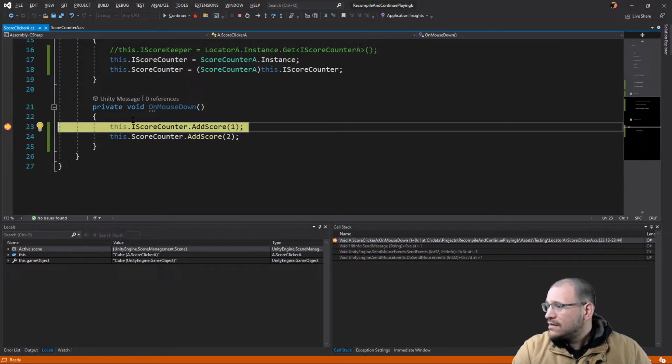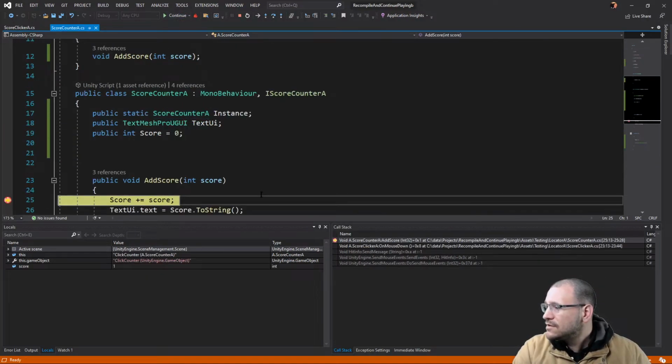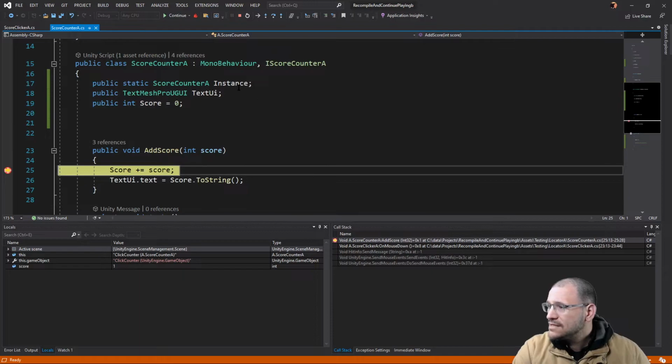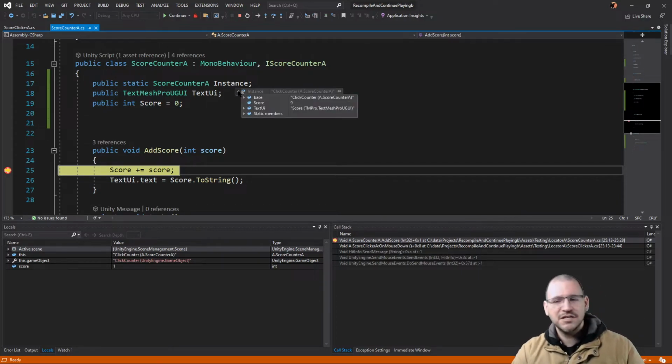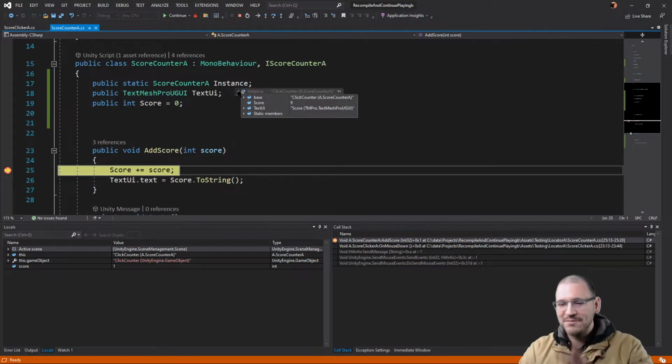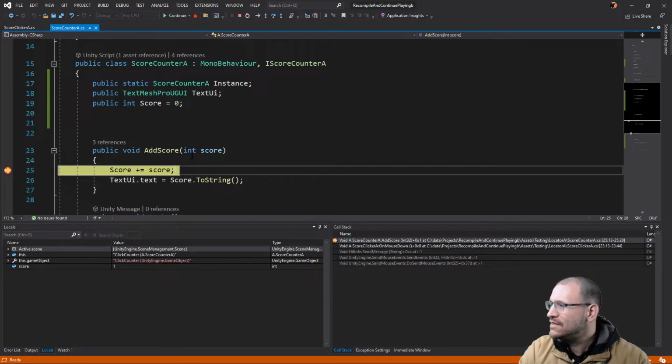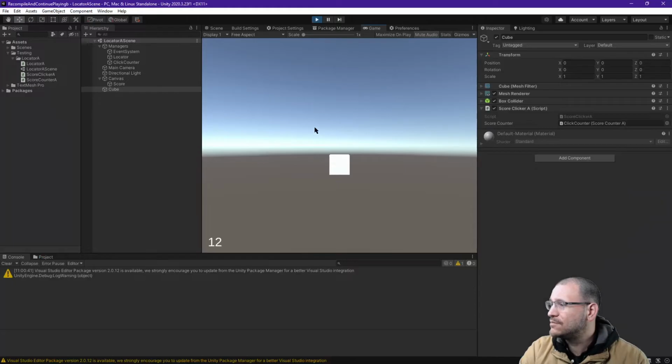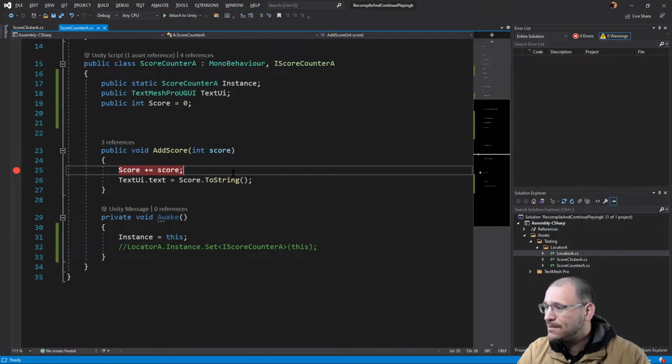Okay. Oh, and it broke it here. I'm just going to stop that one. Continue. There we go. Now the instance up here is still referencing it. Oh, I didn't make a change to the code yet. I'm losing it here. Okay, so in this one, I'm going to stop the code. So the game is still running. I'm going to make a change here.